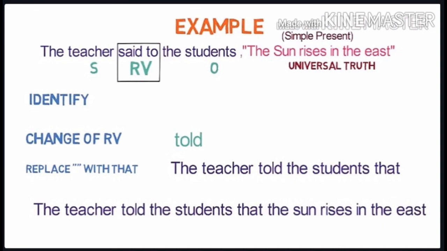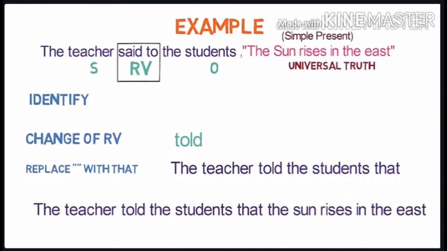The third step is to replace inverted commas with "that." So the sentence will become like this: The teacher told the students that. The fourth step is the change in pronoun, but as there is no pronoun in the sentence, it won't be replaced here. The next step is to change the tense.